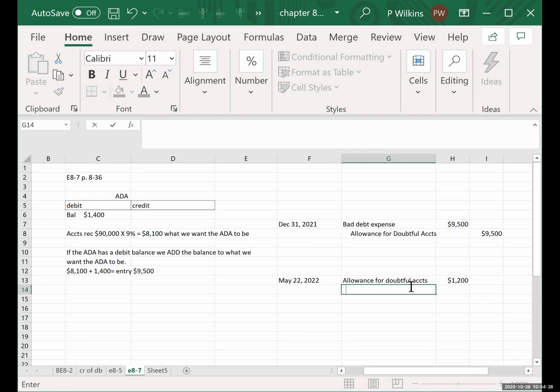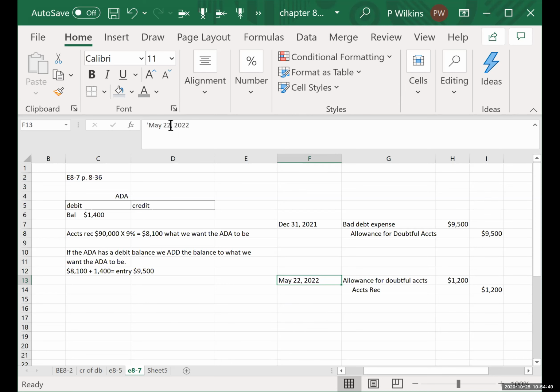And then we're going to go in and actually credit the accounts receivable, because we're not going to get this money. We're not doubtful it's going to be paid. It's not going to be paid. So we're writing it off. Okay. So we're crediting accounts receivable, $1,200. All right. Now, oh, I put May 22nd. It's May 11th, not May 22nd.